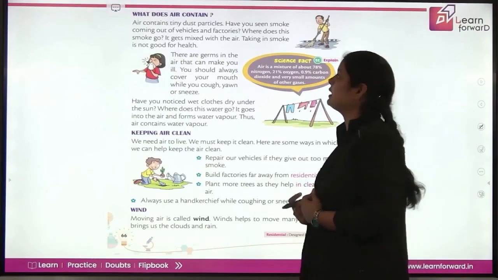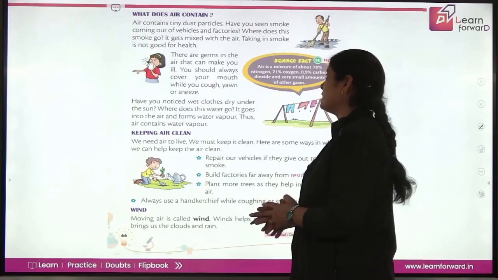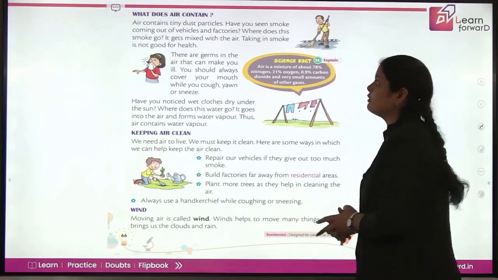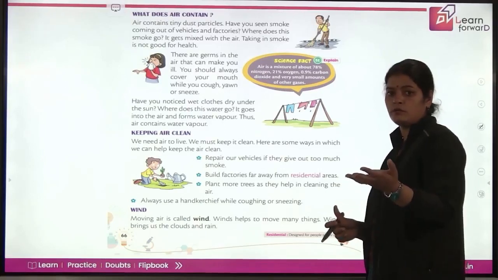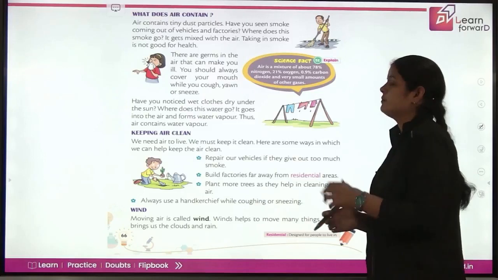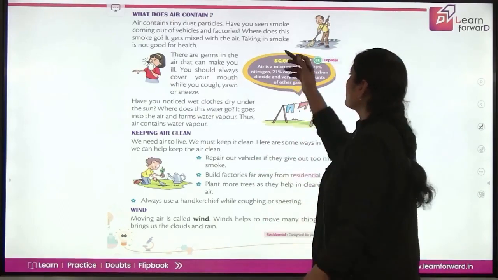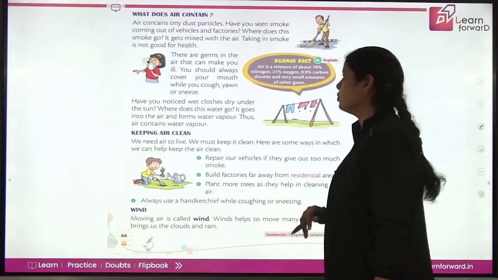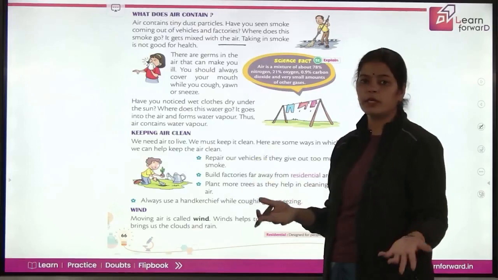Now what does air contain? Air contains tiny dust particles. Have you seen smoke coming out of vehicles and factories? If you have seen a vehicle going on a road, you might have seen some smoke coming out of that part. Now, where does this smoke go? It gets mixed with the air, and it is polluting it.